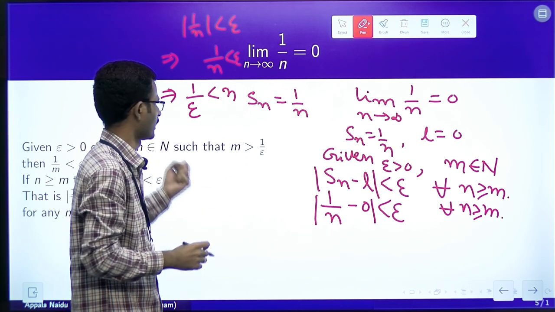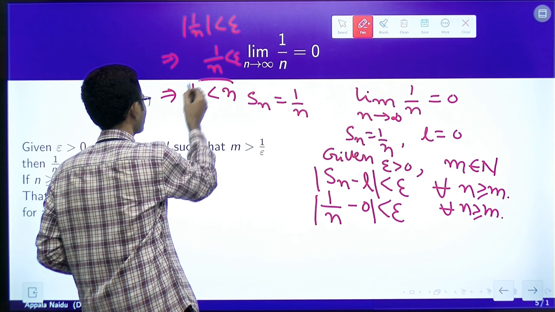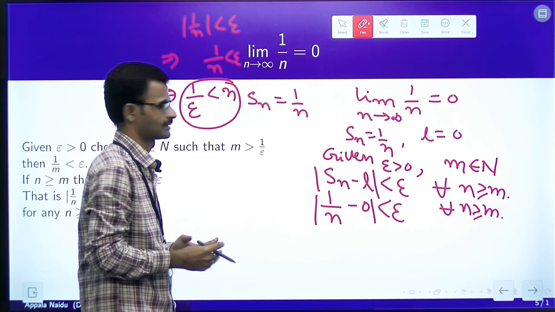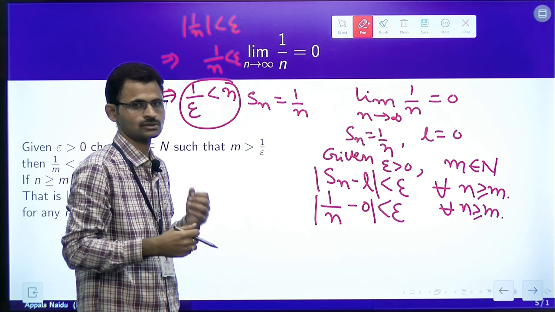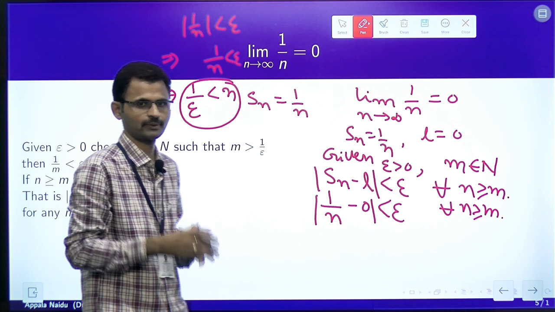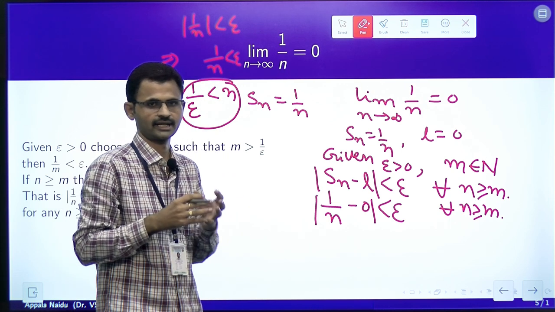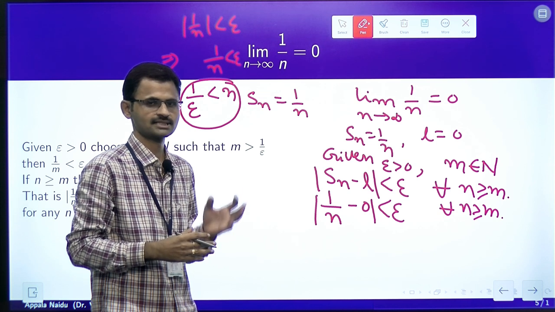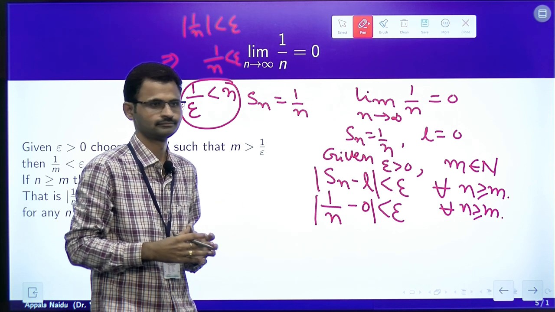This means we have to find an integer such that it is greater than 1 by epsilon. So, by Archimedean property this is possible. Archimedean property says that for a given real number we can choose a natural number which is greater than that real number.